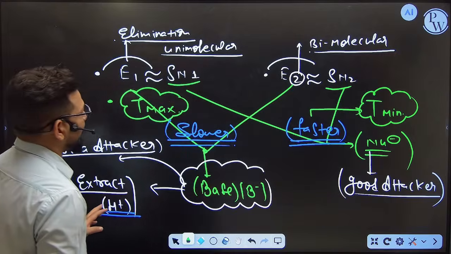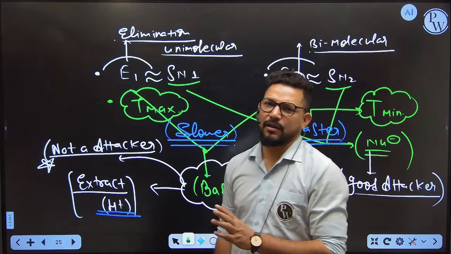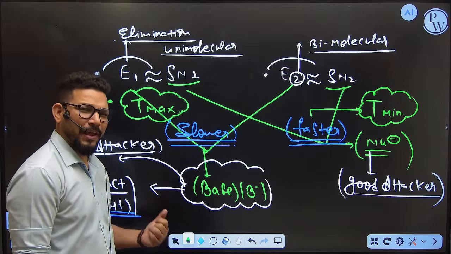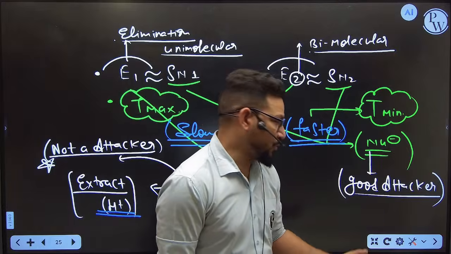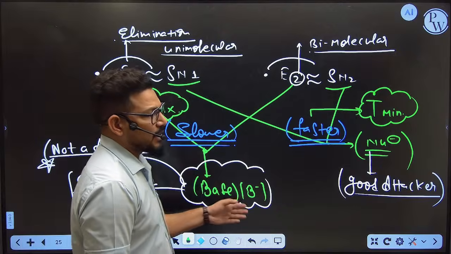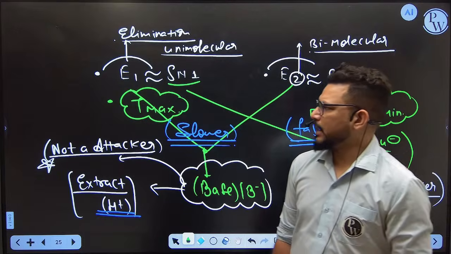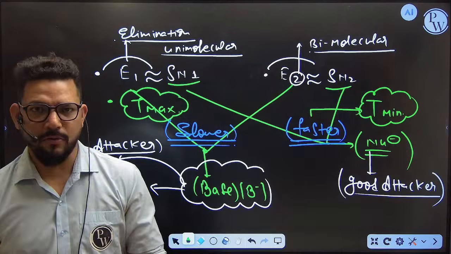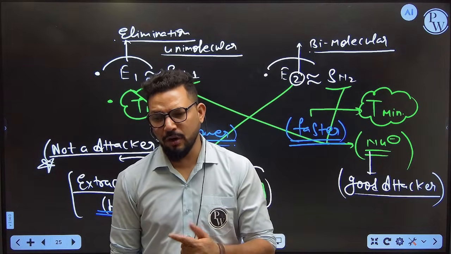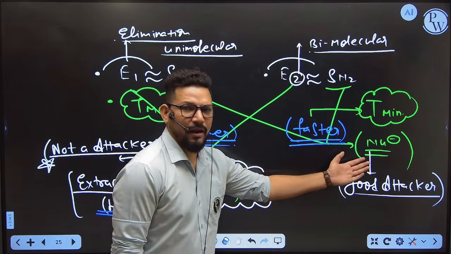So always remember that if you see any kind of temperature where the temperature is maximum, you can easily say that sir, this reaction is called elimination reaction. Or if you see any kind of base there, you can say it is an elimination reaction. If you see the nucleophile is there, you can say it is a nucleophilic substitution reaction. Otherwise, the conditions are the same for all. Like for SN1, we need a more stable compound. Similarly, for E1, I need a more stable compound. For SN2, I need a more unstable compound. Similarly, for E2, I need a more unstable compound. Only the difference is between nucleophile and base.